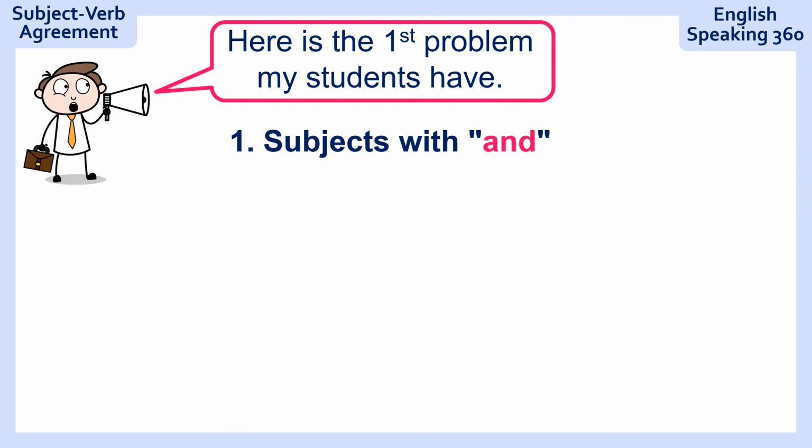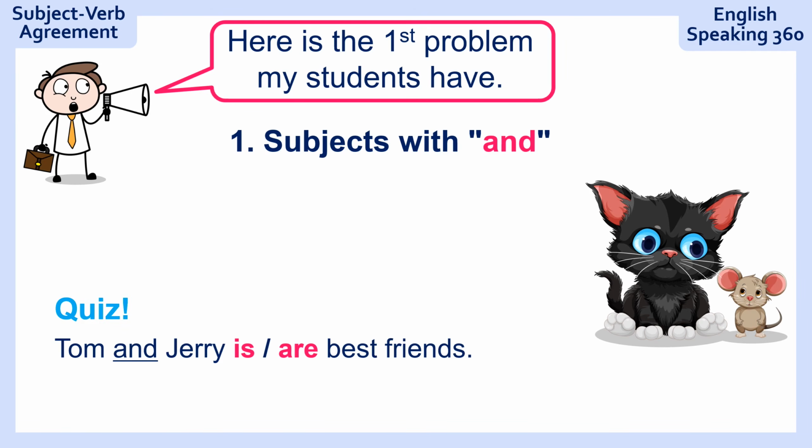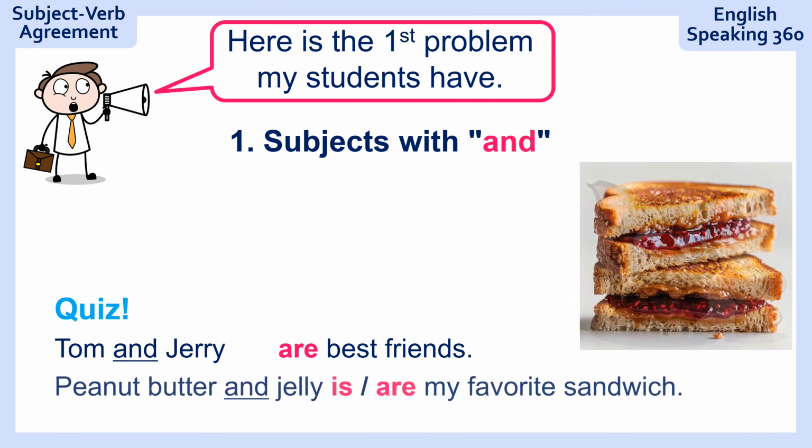Here's the first problem that my students have: subjects with "and." For example, I'm going to give you this quiz here. "Tom and Jerry is or are best friends." Now you have to make your choice. And the answer is Tom and Jerry are best friends. How about this one? "Peanut butter and jelly is or are my favorite sandwich." Peanut butter and jelly is my favorite sandwich.